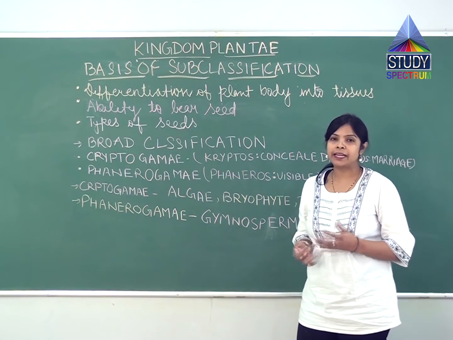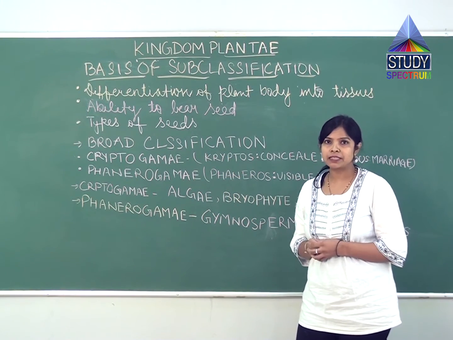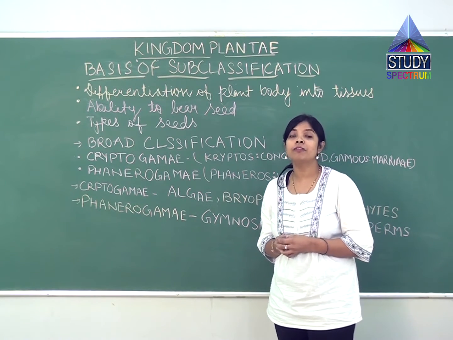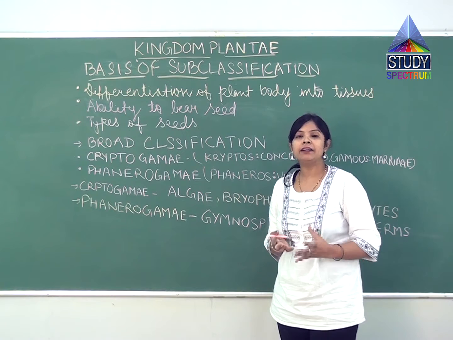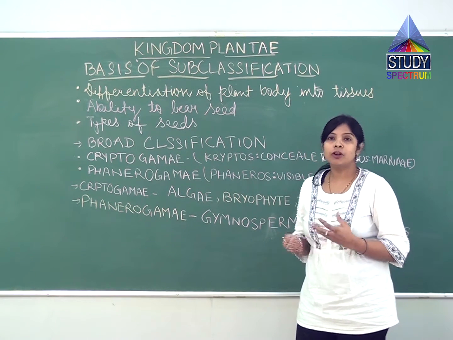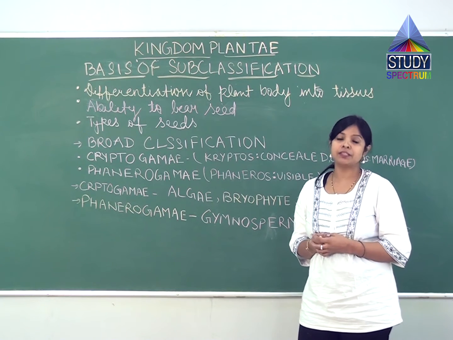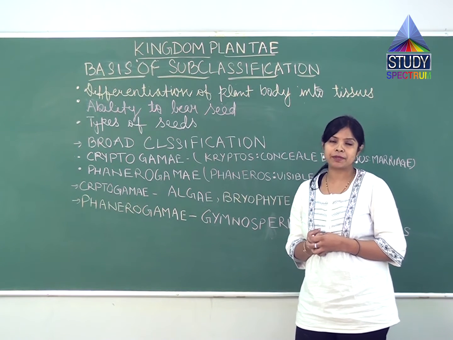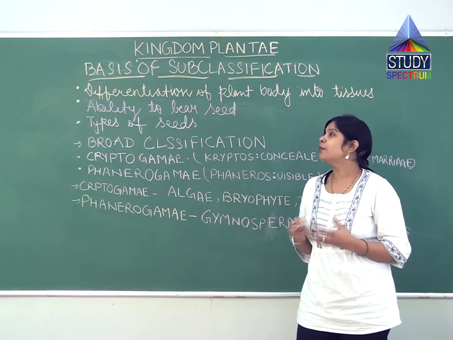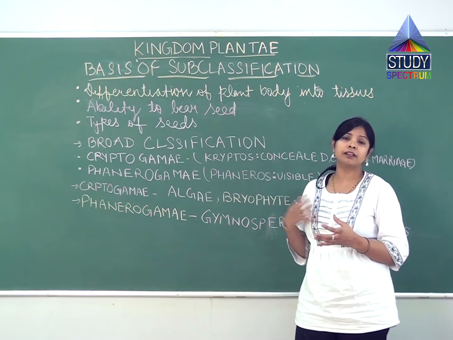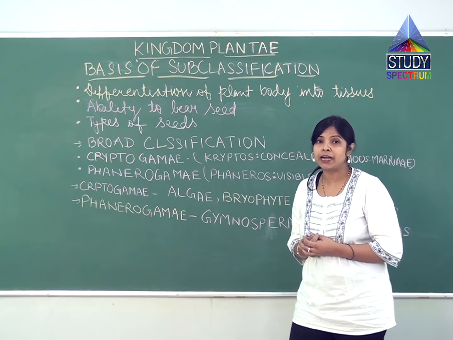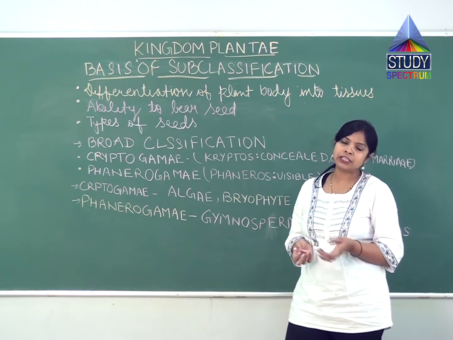So students, earlier we discussed the five kingdom classification system, and we also saw the main characteristics of living organisms that make them part of kingdom Plantae. Now, as we all know, there are different kinds and a variety of plants present, like aquatic plants, marine plants, and some that live in the desert. So as we have discussed the variety of plants, it is difficult to study each one by one.